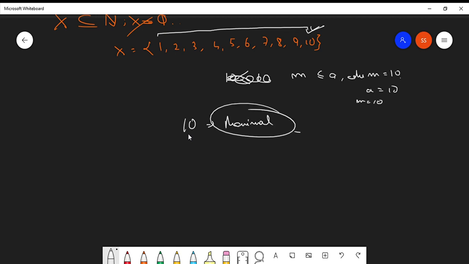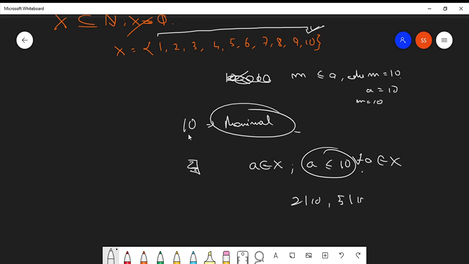But is there any element a belonging to the set X such that a is related to 10 for all a belonging to capital X? Now carefully notice this. 2 divides 10, 5 divides 10, 1 divides 10, 10 divides 10, but 3, 4, 6, 7, 8, 9 do not divide 10. So this condition is not satisfied by 10. Therefore 10 is not an upper bound but a maximal element.